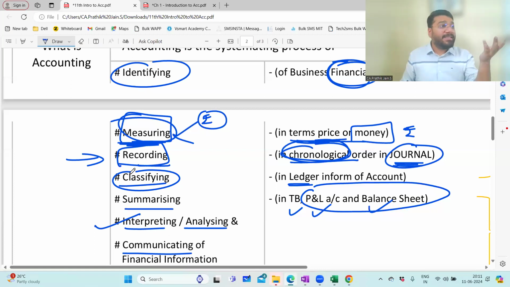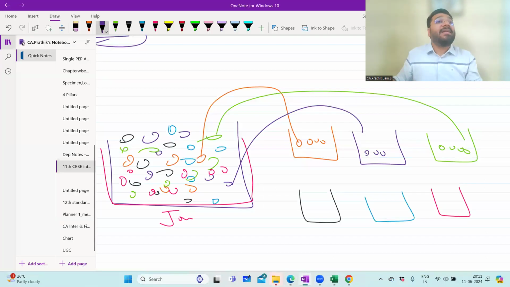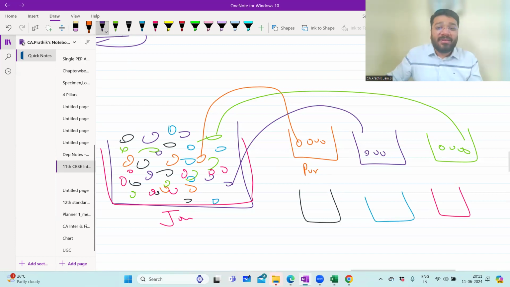So in the ledger there is no color. What is this color depicting? What is this color representing? Sir, orange means purchase? No, I'm just giving an example. Maybe this purple means sales. Maybe the green means salary. Maybe this black one means rent. Maybe this blue means something else.